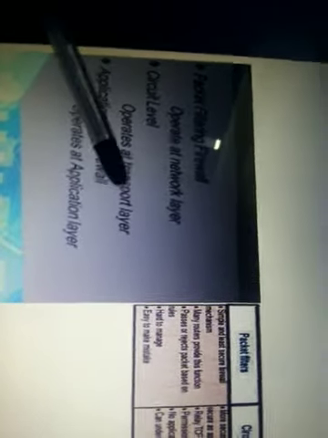Okay, now here we will see a general view. Typically it is observed that the packet filter operates in the network layer, the circuit filter operates in the transport layer, and the application level operates in the application layer. The name itself says the application level firewall works on the application layer, the packet filter works on the network layer, and the circuit filter works on the transport layer.